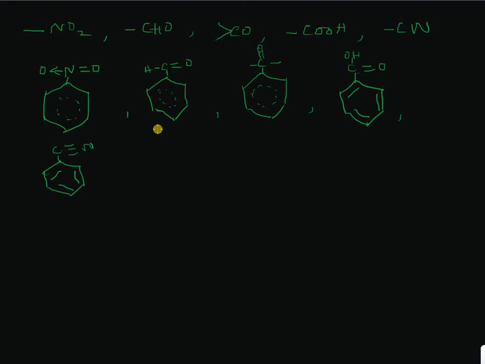Now the electrons from the benzene ring tend to flow towards that atom. When this happens, again the electrons from the ortho and para positions only will tend to flow due to resonance or conjugation. Hence, the ortho and para positions become depleted of electrons, and the incoming electrophile takes the meta position, which has comparatively higher electron density. I suppose it is clear to you. I can just show you this.